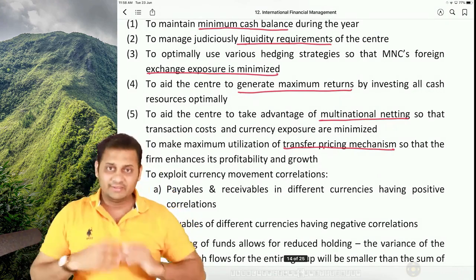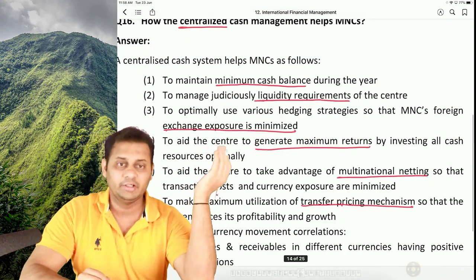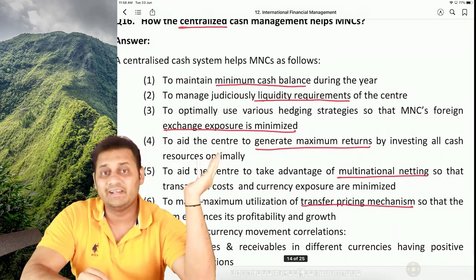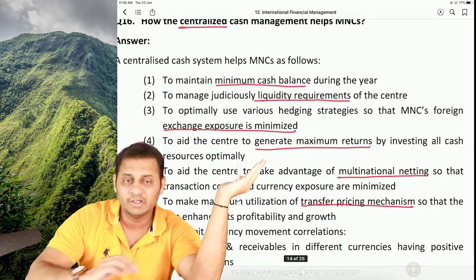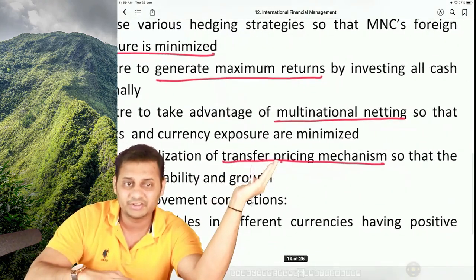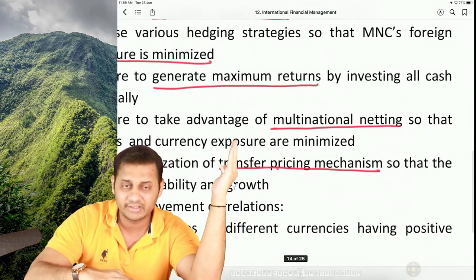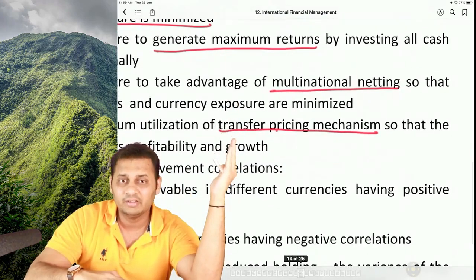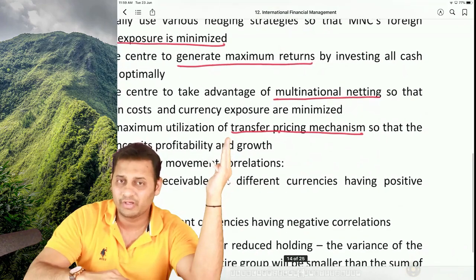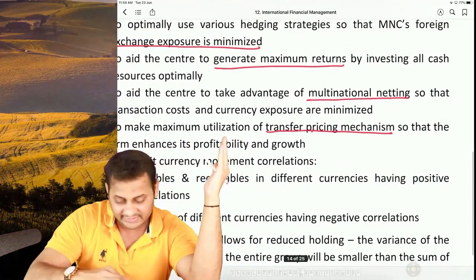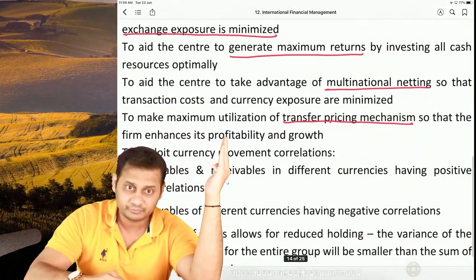Because of all these hedging strategies, it will help the center, meaning the parent company, to maximize the returns, to take the benefits of multinational netting, the recent example of netting I had given you, and to utilize the transfer pricing mechanism, through which we can reduce taxes.